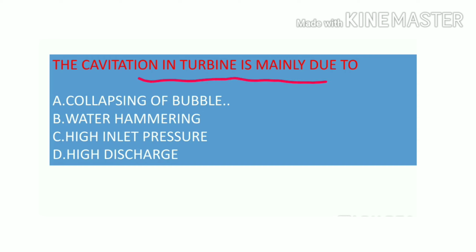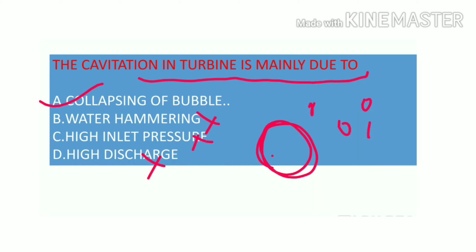The cavitation in the turbine is mainly due to, the answer is collapsing of bubbles, not water hammering, not high input pressure, not high discharge. So in cavitation, what happened? The vacuum is generated somewhat, and the bubble of water tries to enter that vacuum, and it creates a cavity on the blade, on the body of the turbine, and this phenomenon is known as cavitation. Cavitation is not good for any turbine.